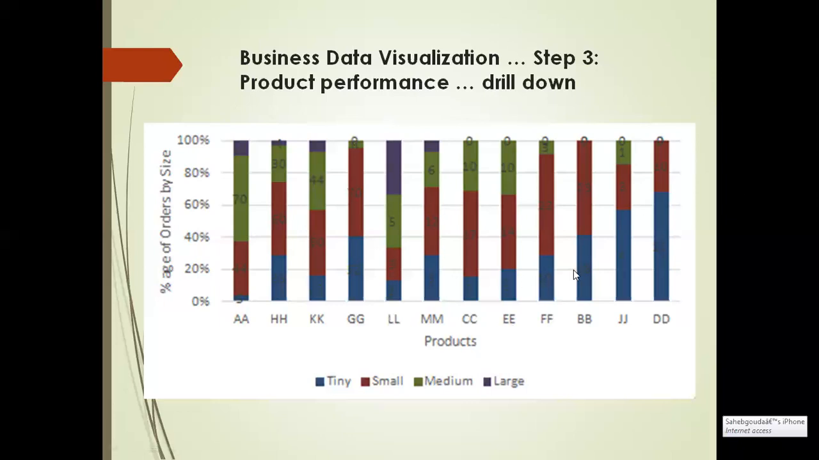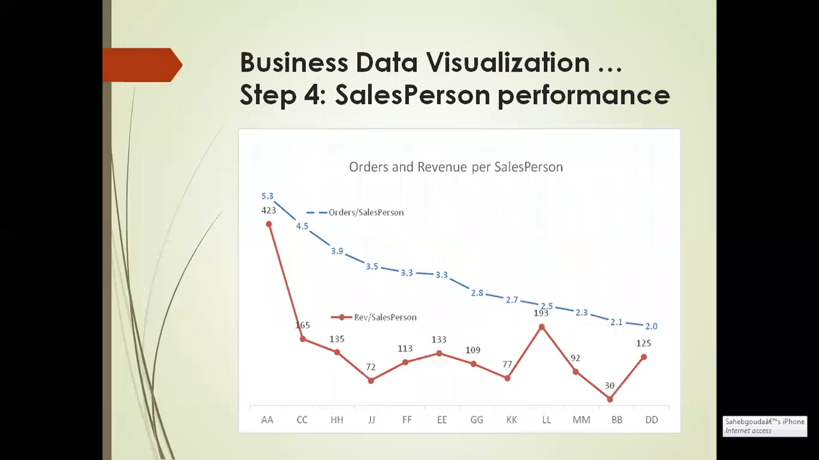Understood this? So we got to know how a pie chart, a bar graph, and a stacked bar graph can be used to represent the data. Next is step 4, data visualization of salesperson performance. Just look over here, there are 2 line graphs. The executive wants to understand the productivity of a salesperson.